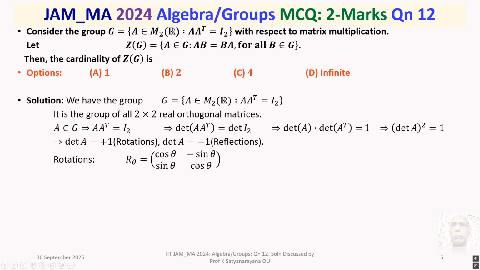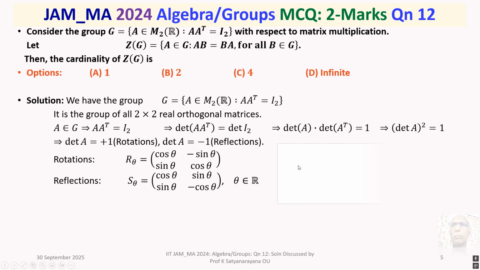These are orthogonal matrices. The reflections are denoted by S theta, for every theta belonging to R, given as cos theta, sin theta, sin theta, minus cos theta. For various values of theta belonging to R, these are the orthogonal matrices.